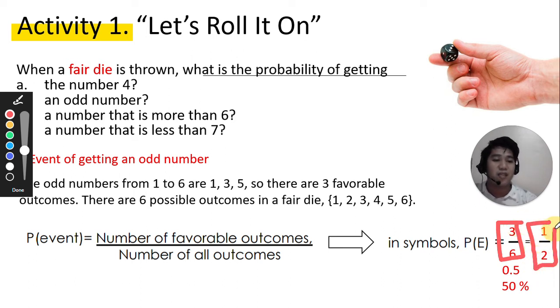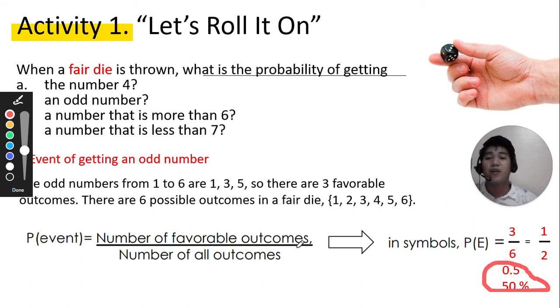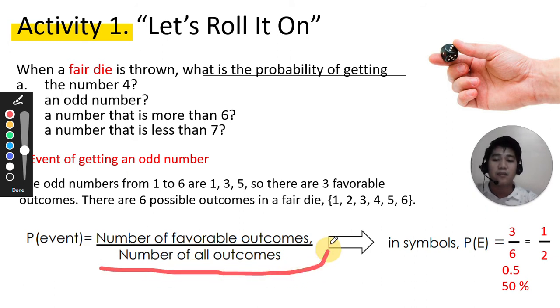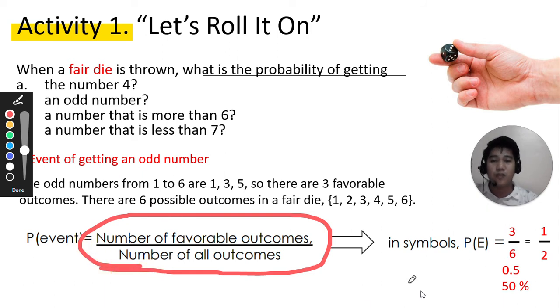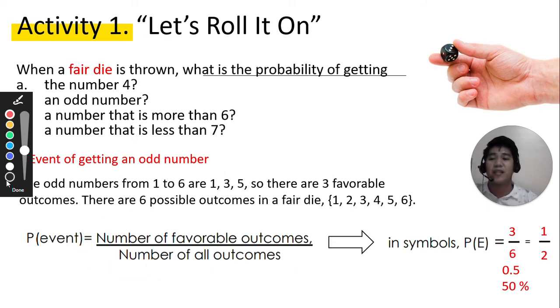So we have the answer 1/2, simplest form, 1/2, or 0.5 and 50%. Did you get it? That's how it is. Just always remember this formula: number of favorable outcomes and number of all outcomes. So you will get this probability of simple event.